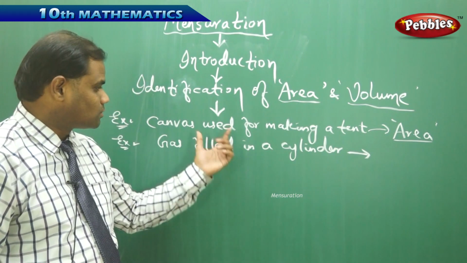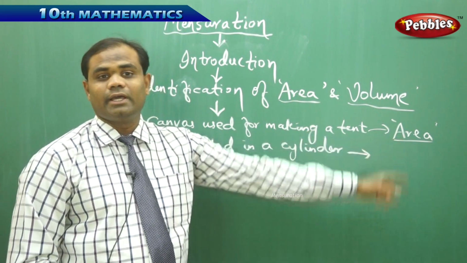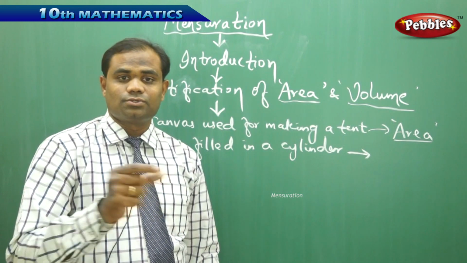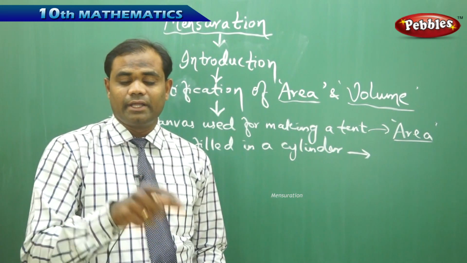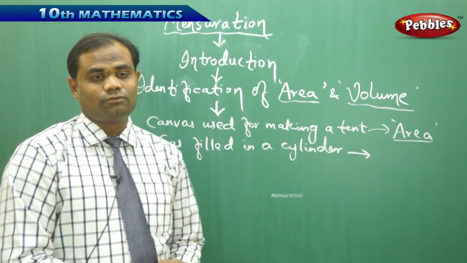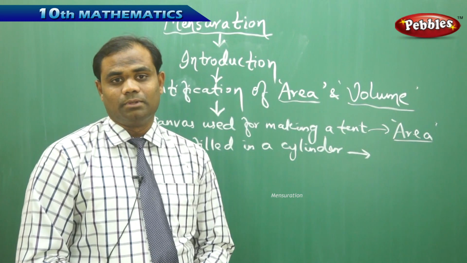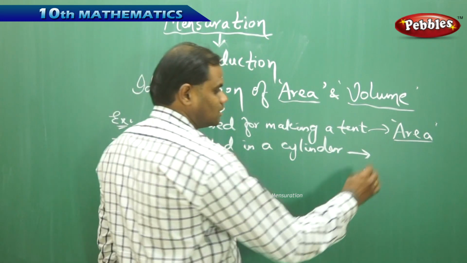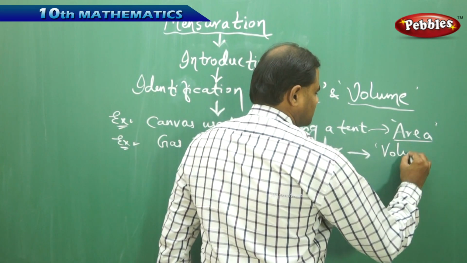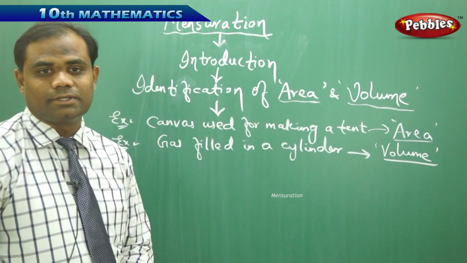When we take the amount of canvas for making a tent, we measure the canvas through the area, is how we need to identify whether the problem is related to finding the area or the volume from examining carefully the given situational problem is very important. So gas filled in a cylinder is identified to be the volume related problem out here.